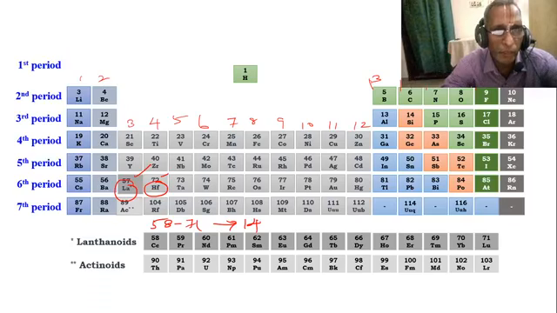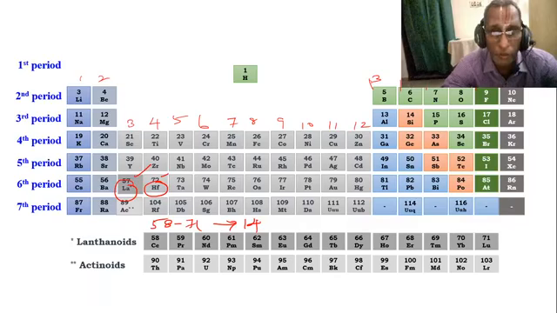Vertical columns are groups. First group, lithium to francium. Second group, beryllium to radium. Third group, scandium to actinium. Also lanthanoids belong to the third group, and actinium and actinoids belong to the third group only. Titanium to rutherfordium, fourth group.